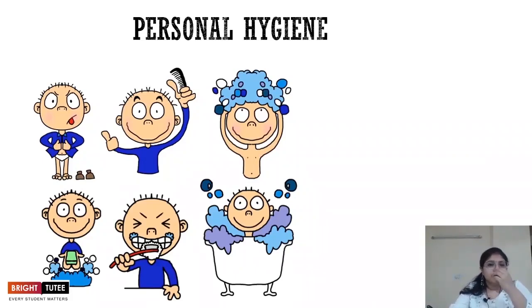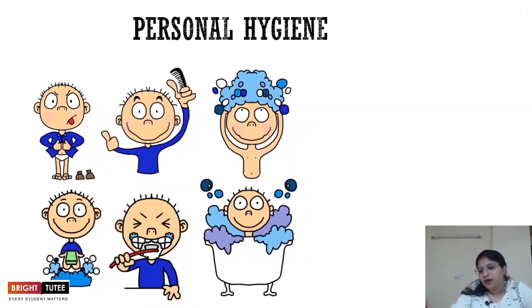In the case of girls, it is important to maintain proper hygiene during your menstruation cycle. First of all, they should keep track of their menstrual cycle, and they should be prepared for it. Apart from that, one should use a sanitary napkin, and if a person is using homemade pads, you should change your pads every 4 to 5 hours. Even the sanitary napkin needs to be changed in the same way, right?